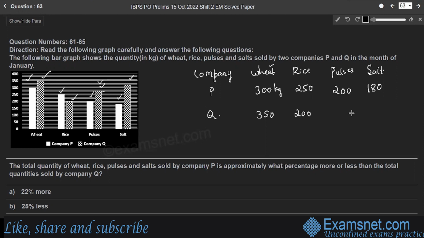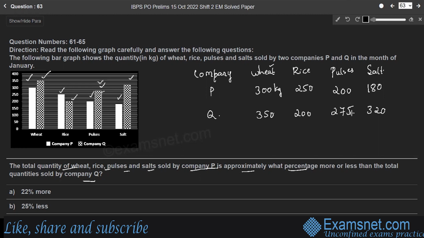So it is 275. We'll consider it as 275 kg. And the last one, company Q sells salts of quantity 320 kg. Here the question is the total quantity of wheat, rice, pulses and salt sold by company P is approximately what percentage more or less than the total quantity sold by company Q.